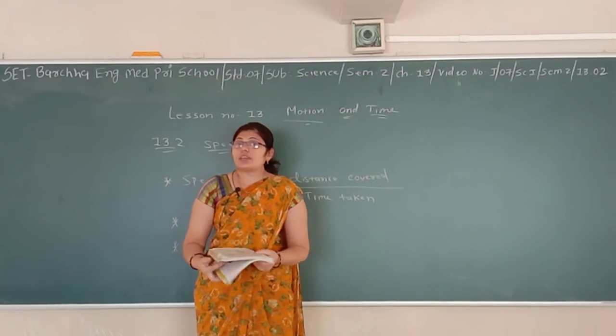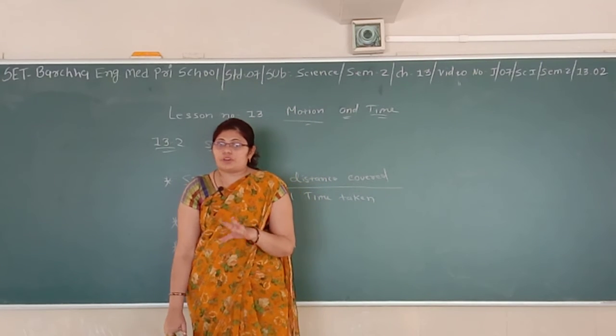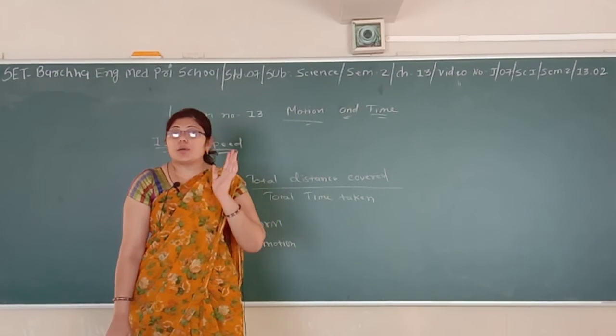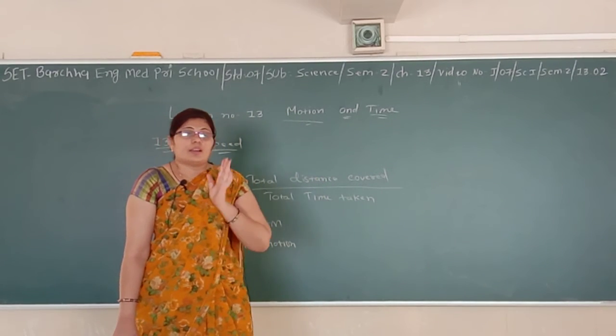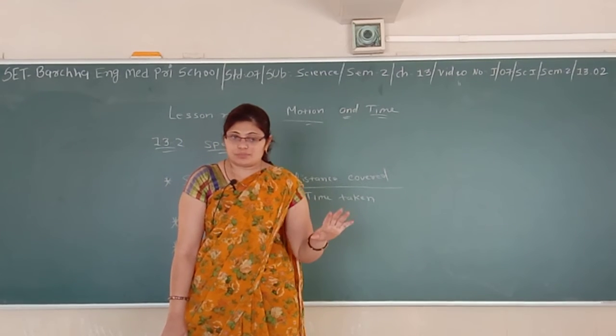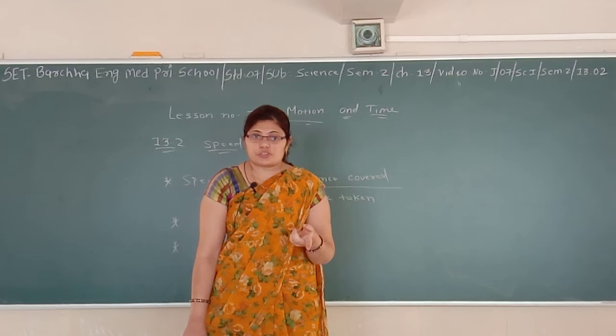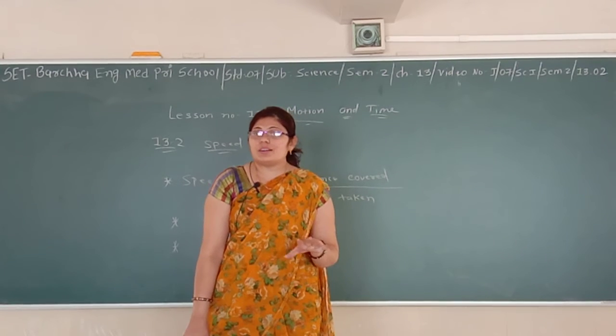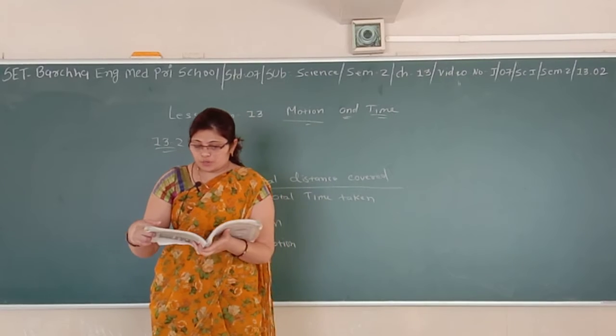See, there are two types of motion, uniform and non-uniform. What is uniform and what is non-uniform? Suppose some object is moving with the same speed, then it is uniform motion. Suppose some object is moving with varying speed, then it is non-uniform motion.